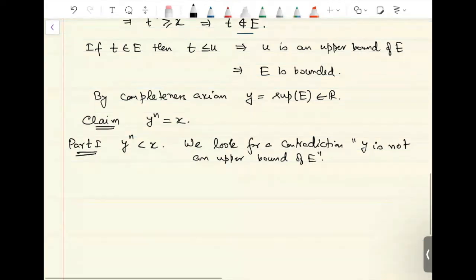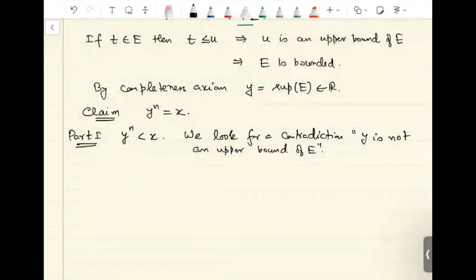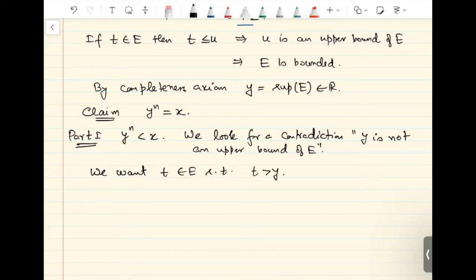Now, what we mean by y is not an upper bound of E, that means we want some element t of E such that t is bigger than y. If y is an upper bound, then t is less than or equal to y for every t in E. If it is not an upper bound, we want t in E such that t is bigger than y.